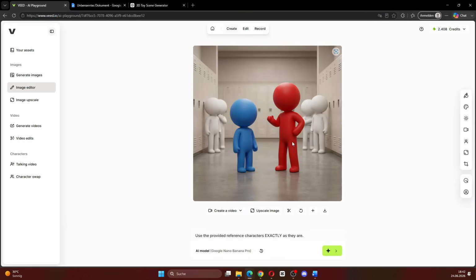Okay, this is the result we got. We have this image right here and it works perfectly for the scene. The script is about someone making fun of your height. So we have the red bigger figure and the blue smaller figure. Now we want to turn this image into a video.